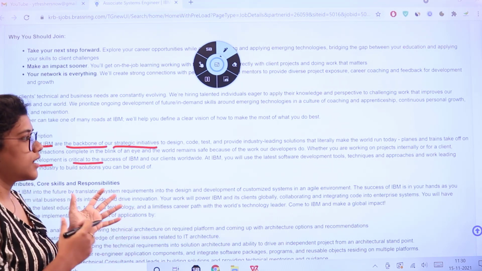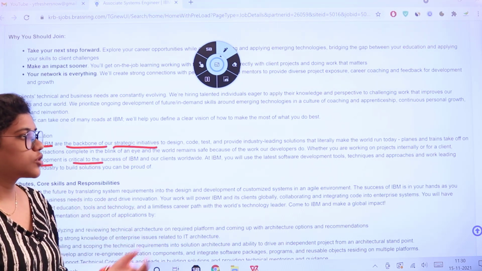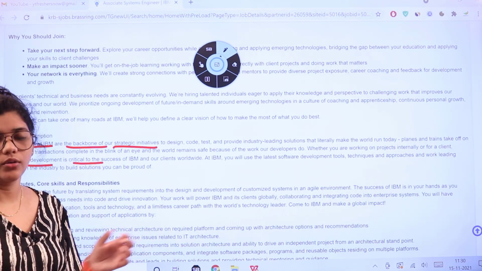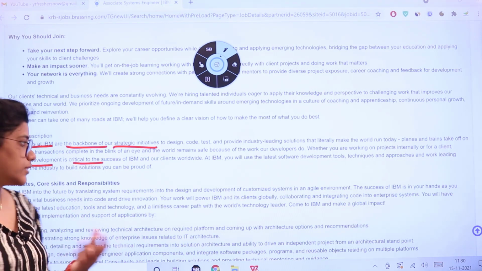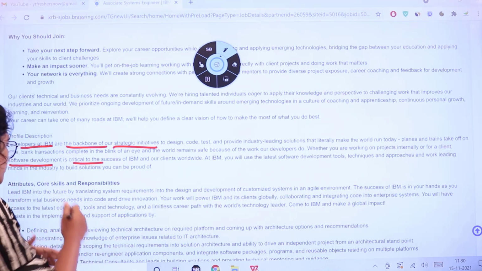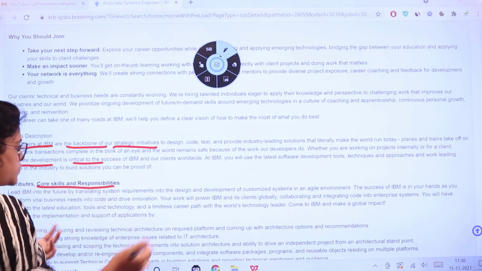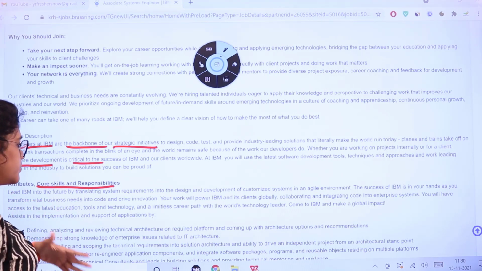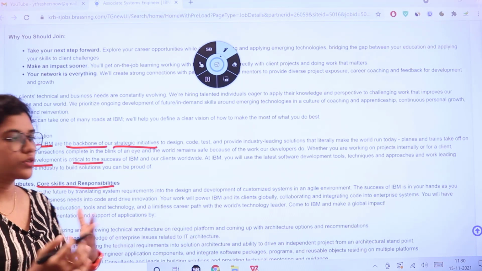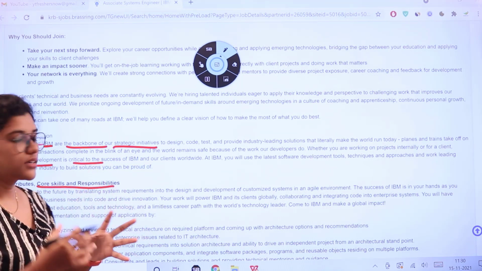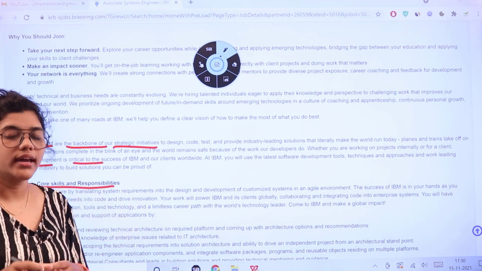And then at IBM you would also be using the latest software development tools, techniques, and various other approaches which are essential for the development. And then you would be knowing about the skills and the responsibilities. Now into IBM, as it is translating into various other requirements of design and development, you would also need various other customized systems to align your work environment.